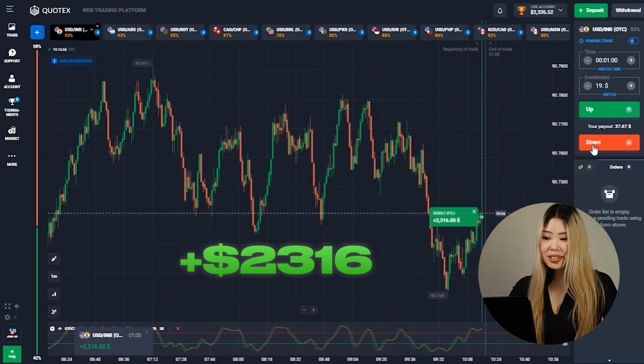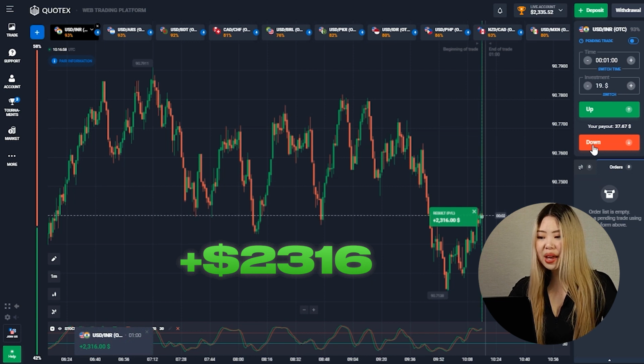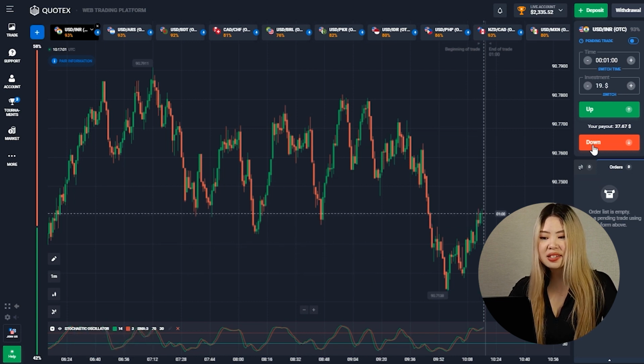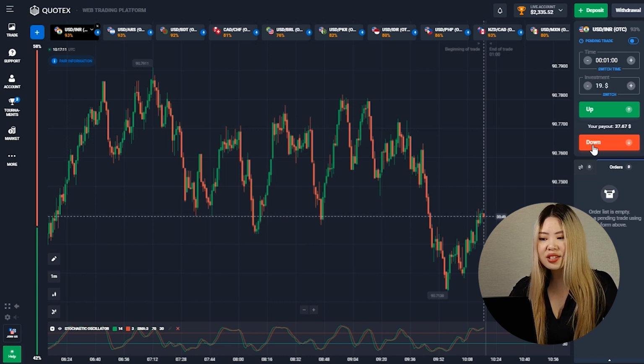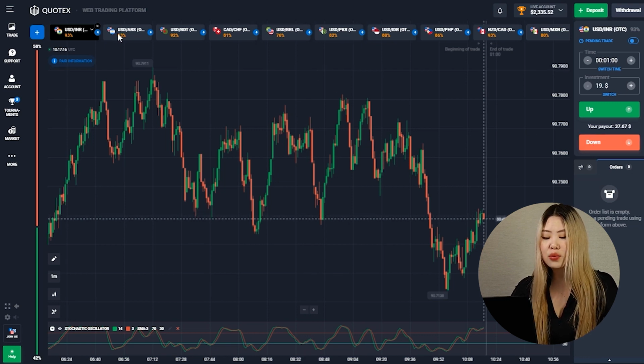Guys, just look at this. As you can see, I managed to make a profit literally at the last second. It was a pretty risky trade. Oh, how lucky I am after all. And look, my deposit is already $2,335. I will remind you that I started trading on Quotex with only $1, but I want to earn some more.